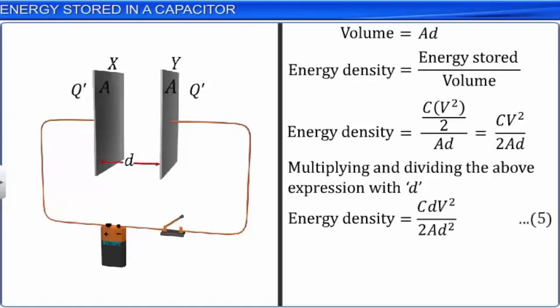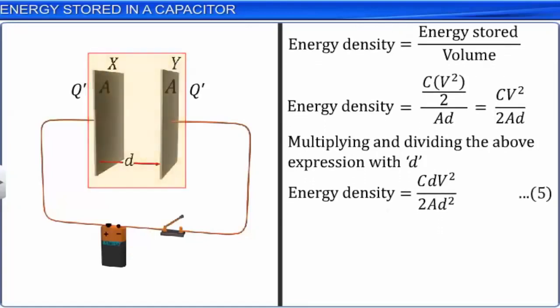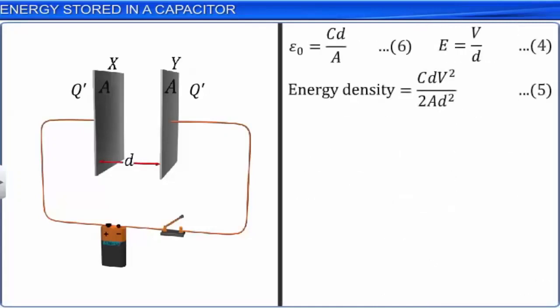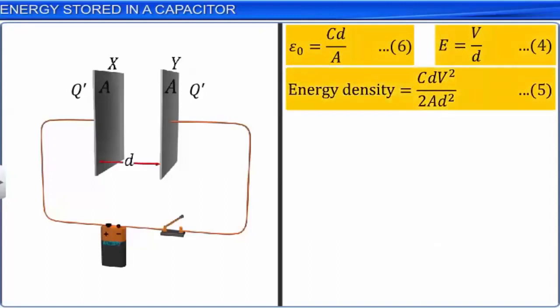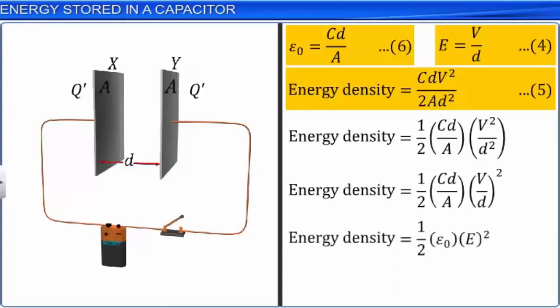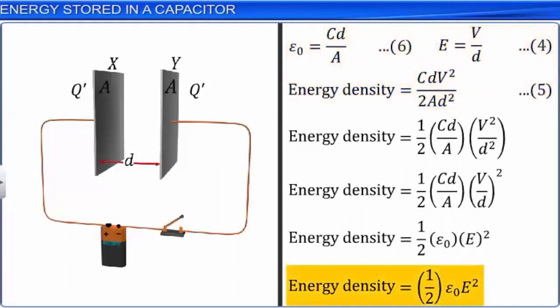For a parallel plate capacitor, we know that the capacitance C is equal to epsilon naught A by d. Therefore, Cd/A is equal to epsilon naught. Let this be equation 6. Substituting equations 6 and 4 in equation 5 and simplifying, we get energy density is equal to half epsilon naught into E square. This equation for energy density holds good for the electric field of any charge configuration in general.